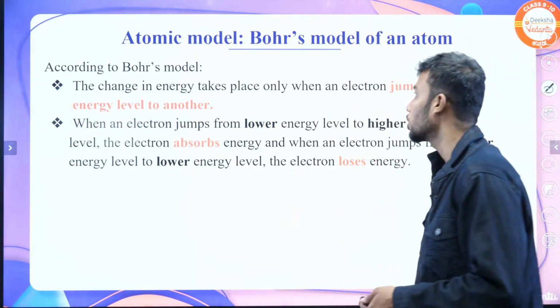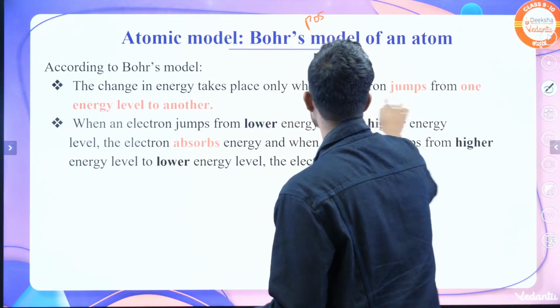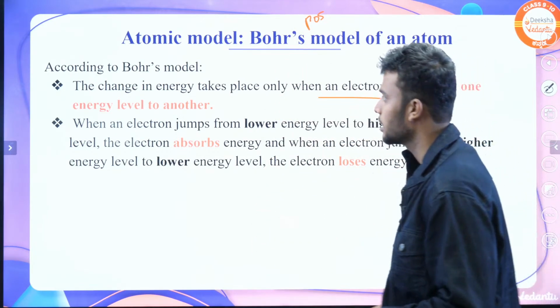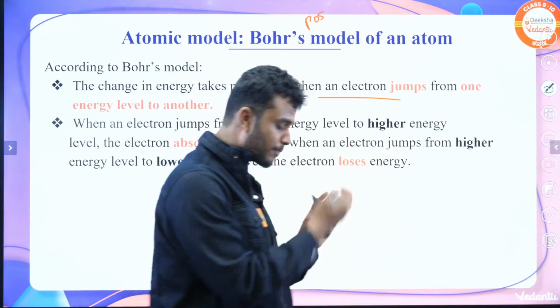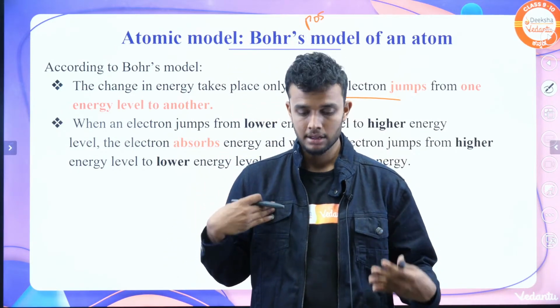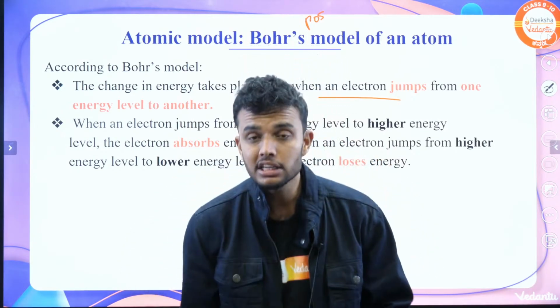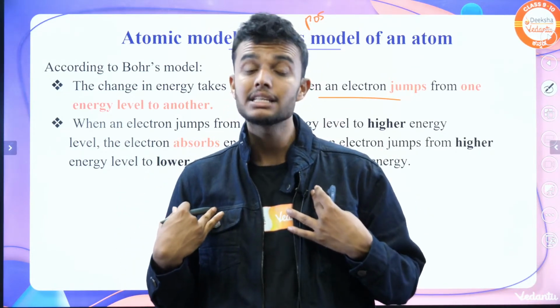According to Bohr's atomic model, the postulates are these. The change in energy takes place in jumps from one energy level to another. If the electron jumps from one energy level to another, it is like me jumping from one step to another step: I need energy to jump.